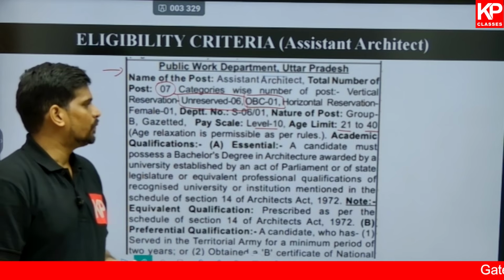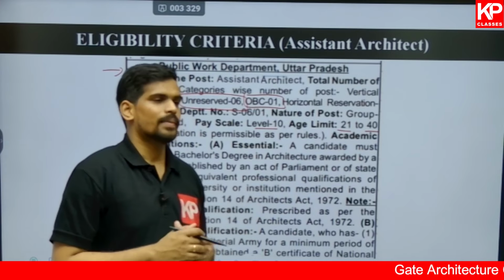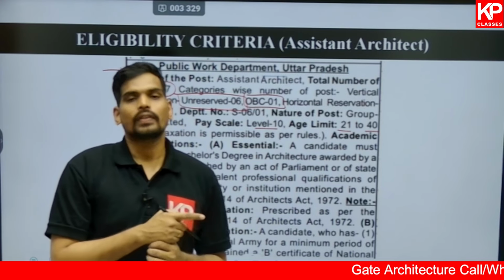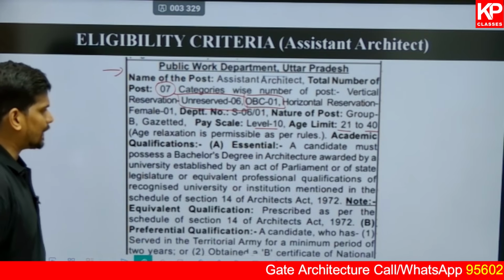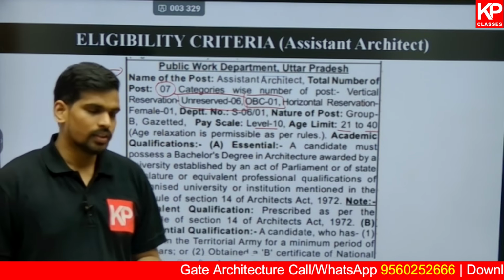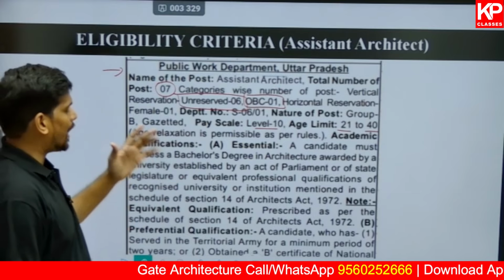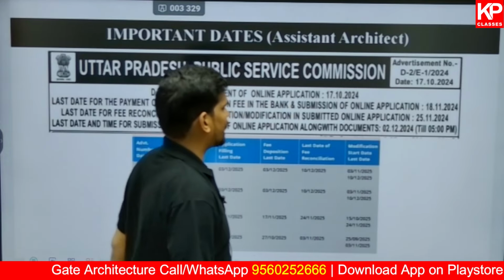And then the cutoff date for this particular age limit is actually 1st July 2024, because this is an older advertisement, like I said. You can check with the UPPSC for better clarity on it, but this is the same older notification which has been reopened.